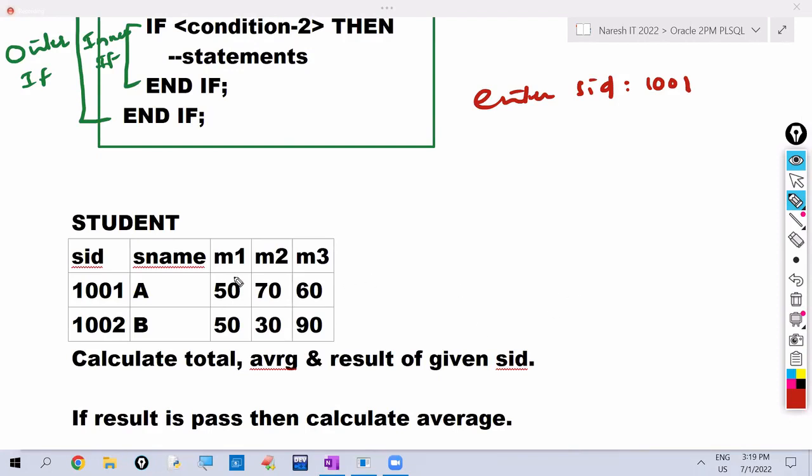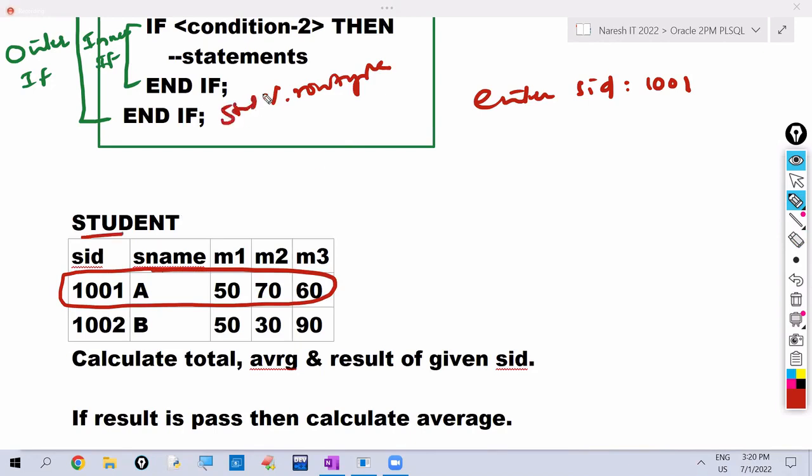Okay. We require this M1 value, M2 value, M3 value. Instead of taking three different variables, I want to hold this entire row. To hold the entire row, which data type do we have to use? Percentage row type. Which table's record do we want to hold? Student table.